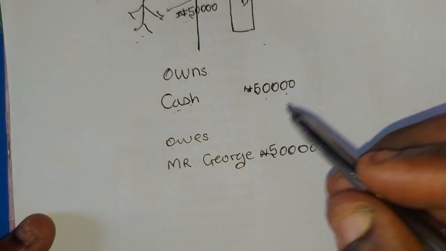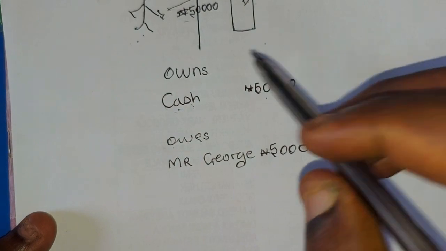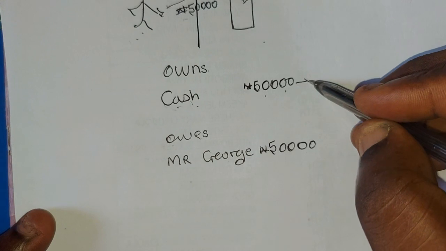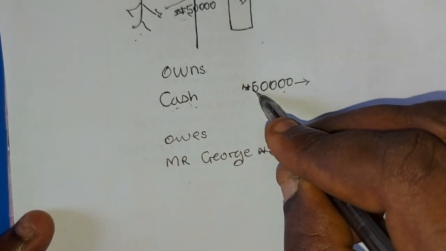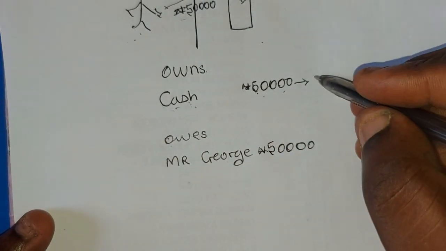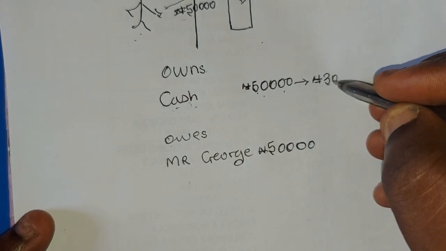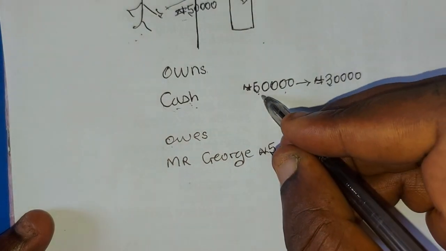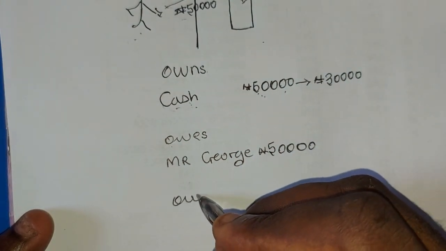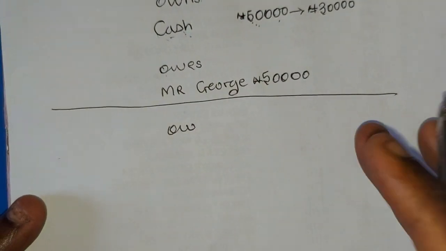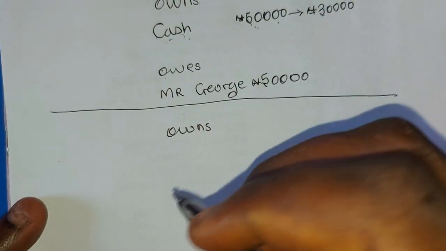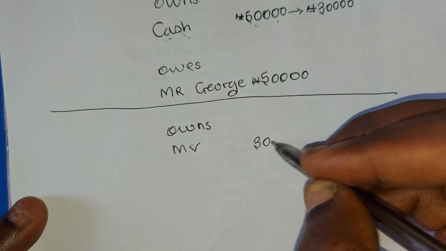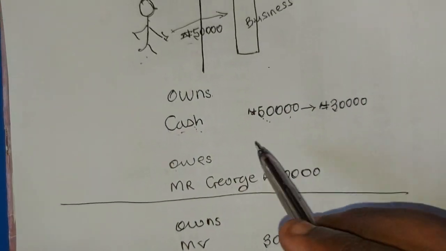The second scenario is that the business now decides to buy a motor van from this 50,000. Let's say 30,000 motor van. Then the business owns now a motor van of 30,000. Don't forget, the business was having 50,000.